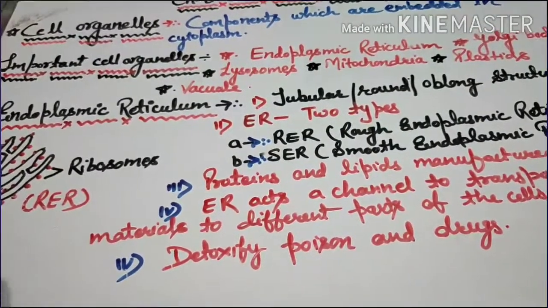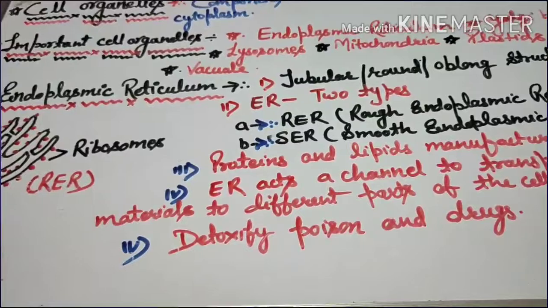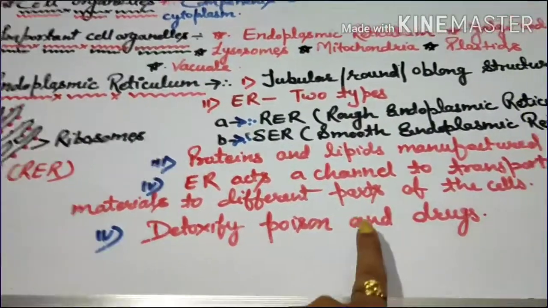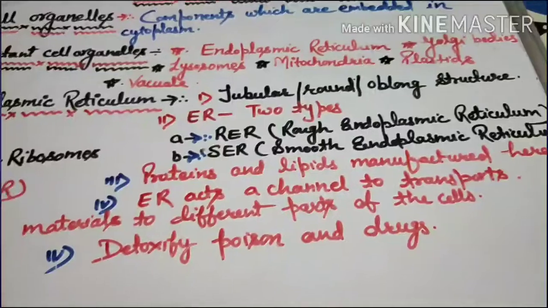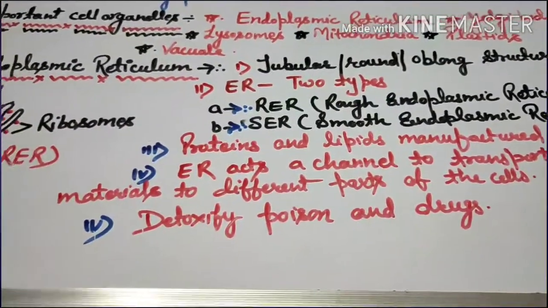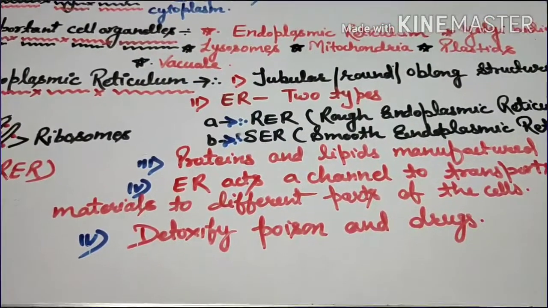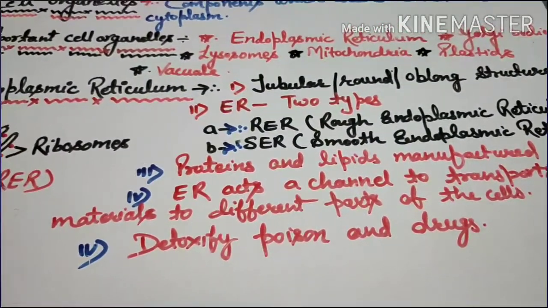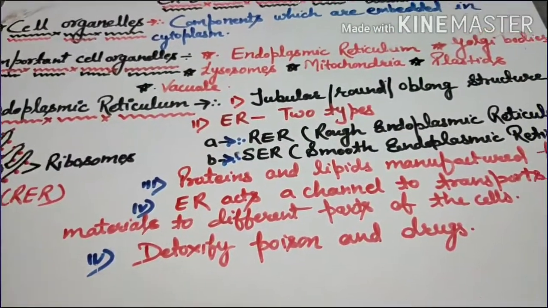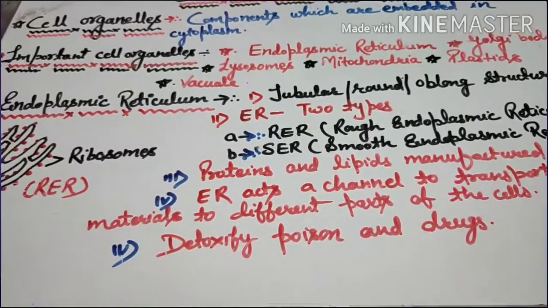Means why it is important organelles in the cell. So, it helps in manufacturing of proteins and lipids, and it is used in building of plasma membrane and used as enzymes and hormones. And the third function is that the endoplasmic reticulum acts as a channel to transport material to different parts of the cells.